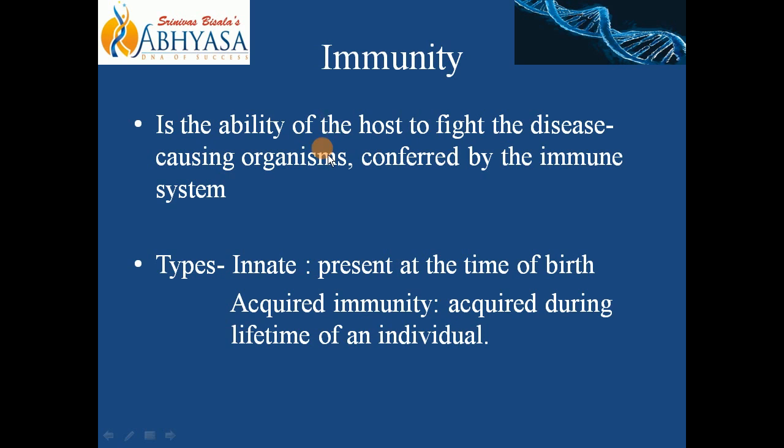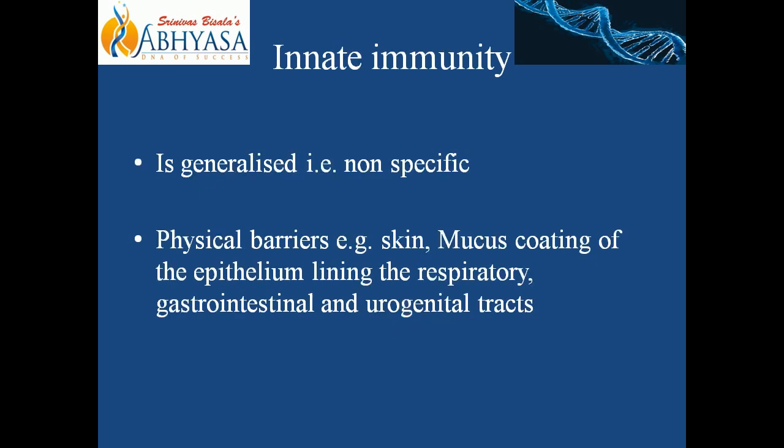Now we have two types of immunity. One is innate and the second is acquired immunity. Innate immunity is present at the time of birth, meaning it is present since birth. While acquired immunity, as the name itself suggests, is acquired after one's birth. So we have two types of immunity: innate and acquired immunity. We will see what innate immunity is.